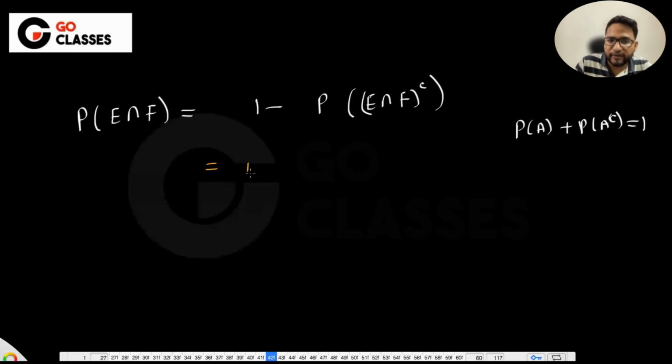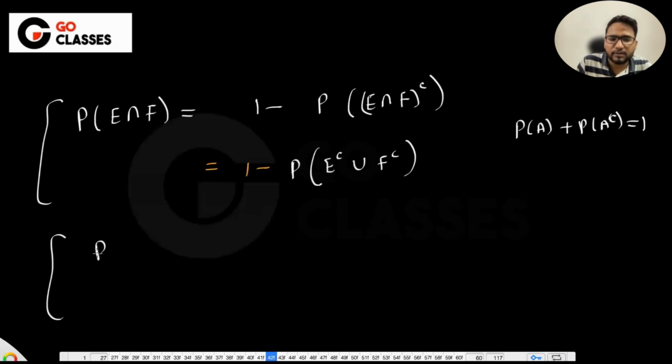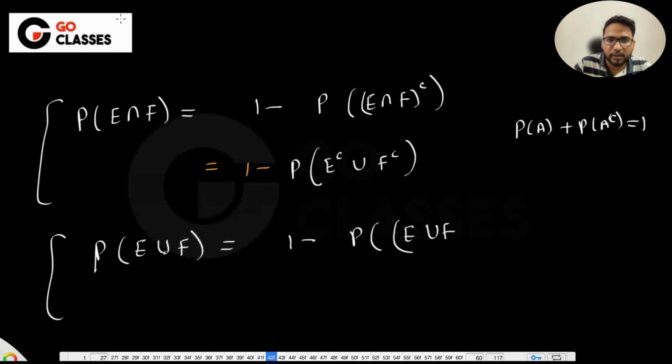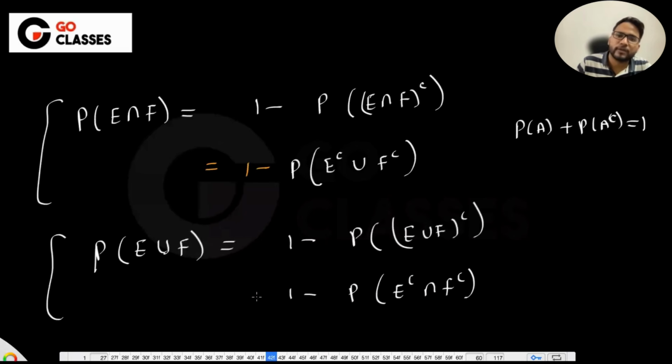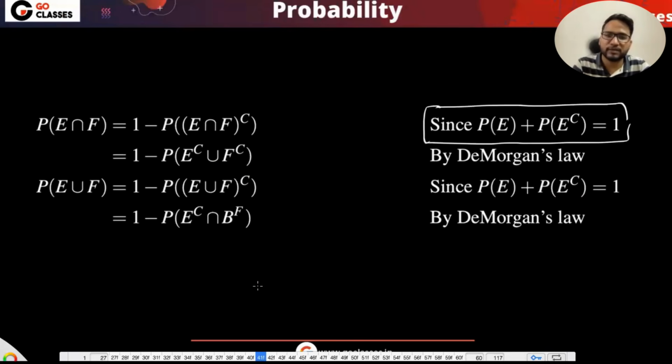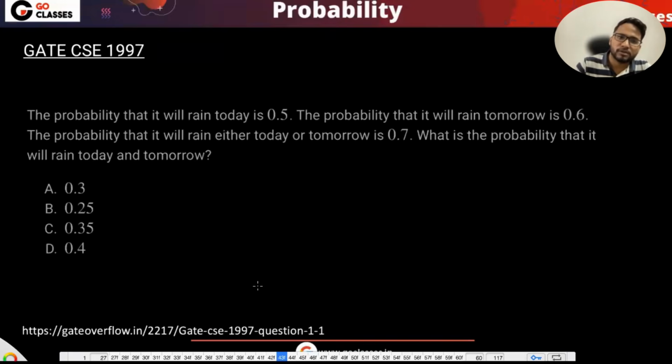Now from here, can you just simplify this? This is just 1 minus, this is probability of E intersection F complement is E complement union F complement. Okay. Similarly, you can have one more formula. I mean, you do not need to remember it. Just for the sake of practice, I am just telling you. 1 minus probability of E union F complement, sorry, E intersection F complement, union F complement, and then 1 minus probability of E complement intersection F complement. Okay, you can have these formulas if you want. I mean, these are very basic formula, and you can easily derive these formulas. Okay. Now let's solve some questions.